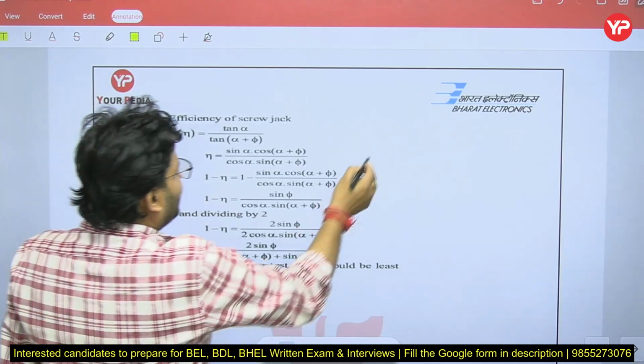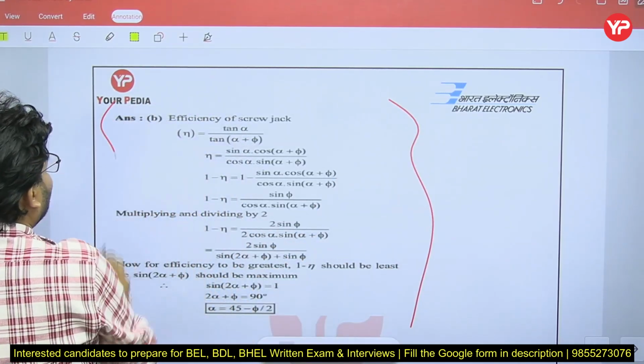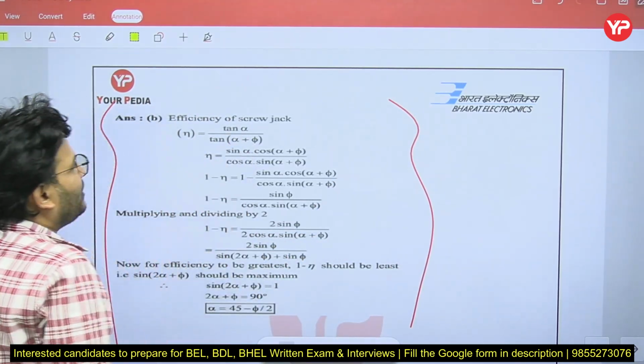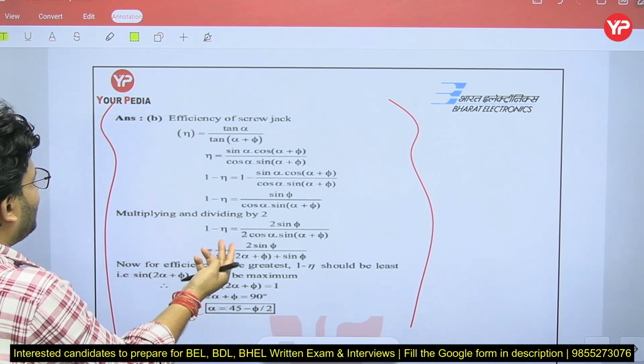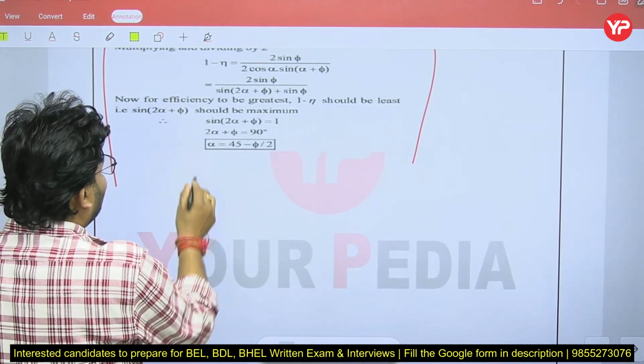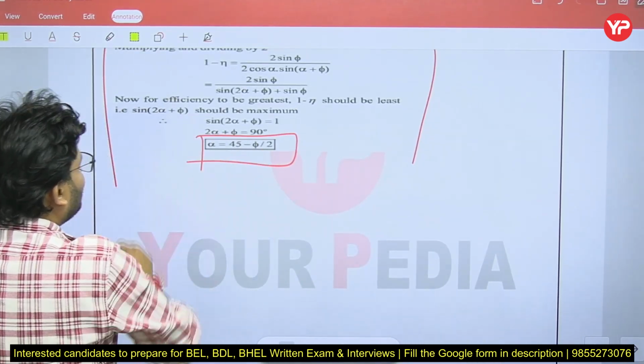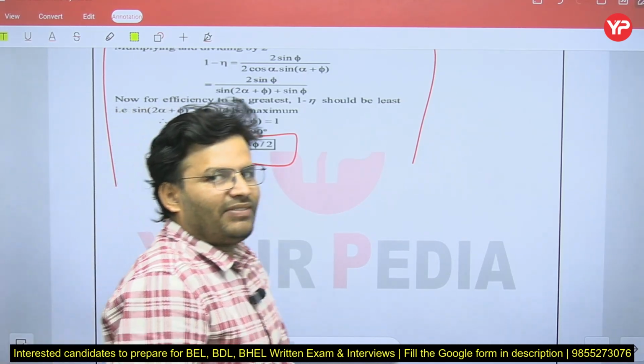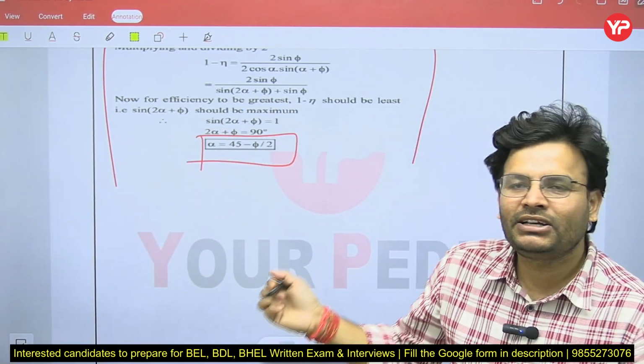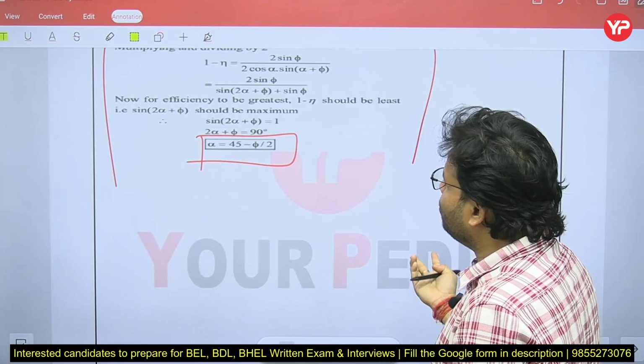I have come with the derivation also for you guys. Efficiency of a screw jack is given by tan alpha upon tan of alpha plus phi, and after that you differentiate, and you will get the relation phi equal to 45 minus alpha/2. Try to remember that result directly, it will be helpful in the exam.